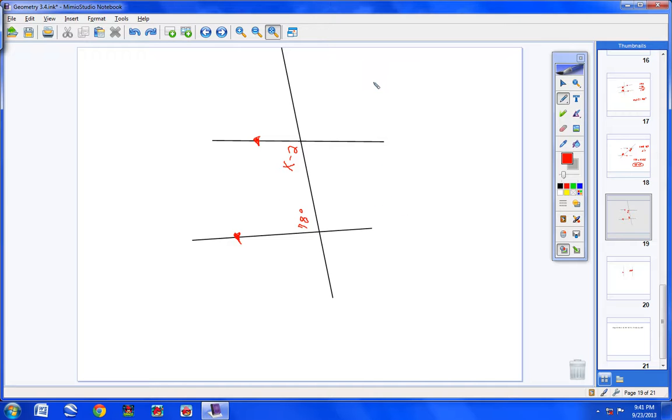They're supplementary. So I take one angle, which is 78, and I add to it the other angle, which is x minus 2. And when I add these two angles together, I get 180 degrees. Isn't that true? Sure it is. If the two angles are supplementary and I add them together, they equal 180. Now, I have 78 minus 2, so x plus 76 equals 180. Where did I get 76? Well, a positive 78 and a negative 2. I combine my like terms, and I'm left with positive 76.